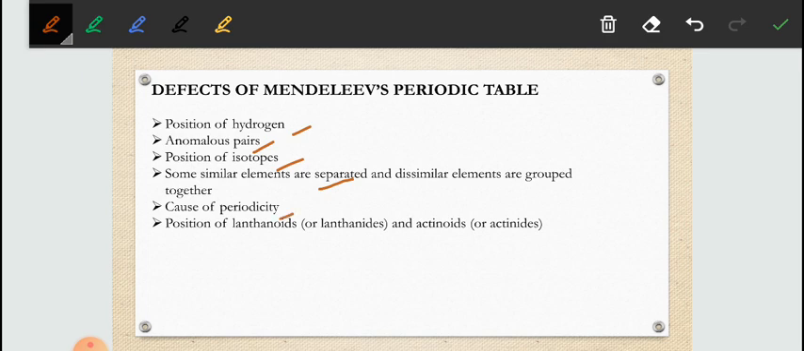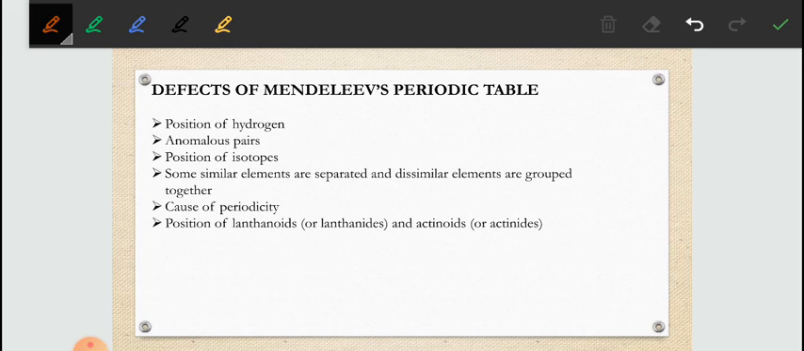Next one is the cause of periodicity. What is periodicity? Periodicity means repeating of the properties. So Mendeleev did not explain the cause of periodicity among the elements. Why these elements repeat the properties, he was unable to explain. Next one is the position of lanthanoids and actinoids, which are heavier. The 14 elements following lanthanum, or I can say the 14 actinoids, whose atomic numbers are between 90 and 103, have not been given a separate place in Mendeleev's periodic table. So these are basically the defects in Mendeleev's periodic table.